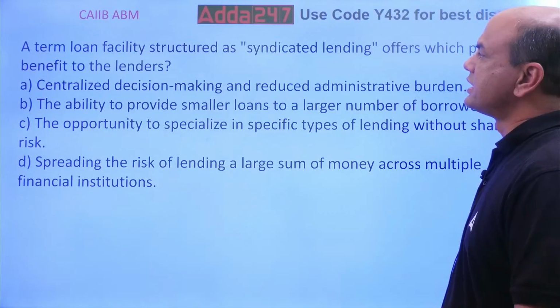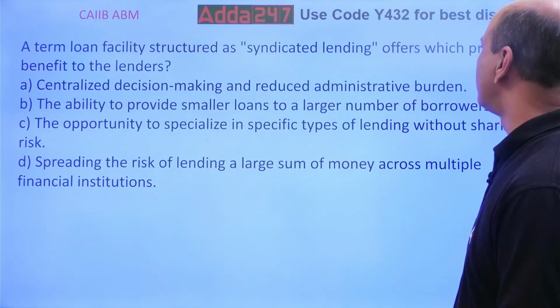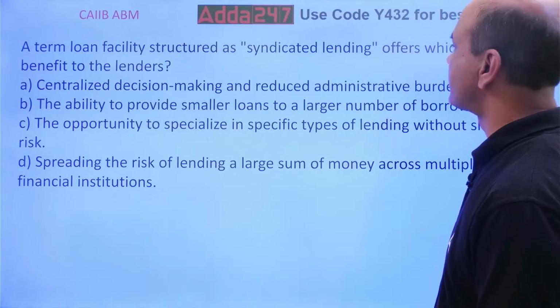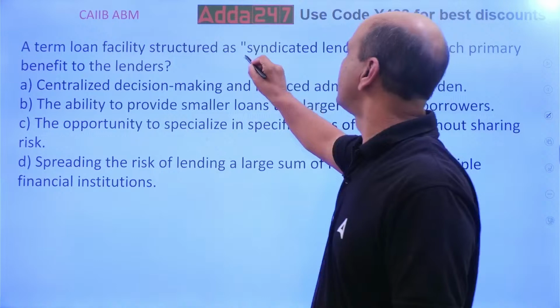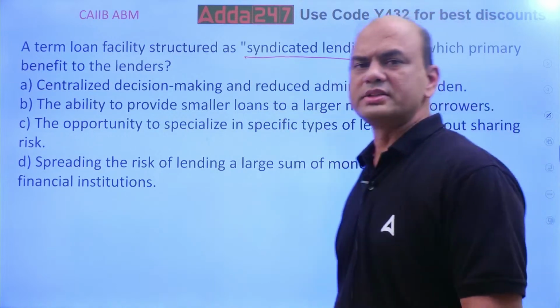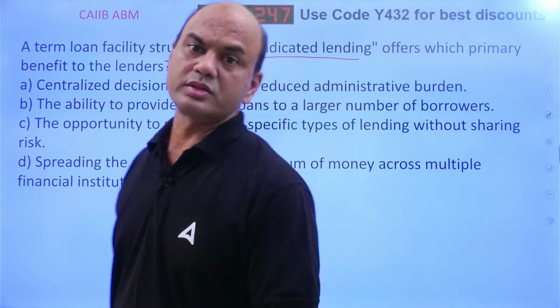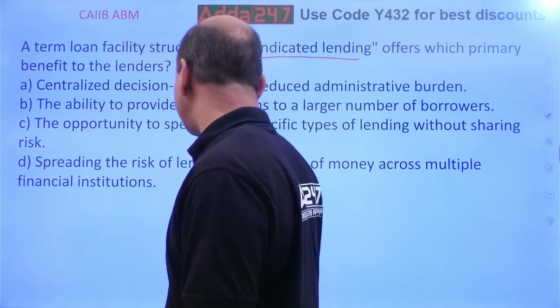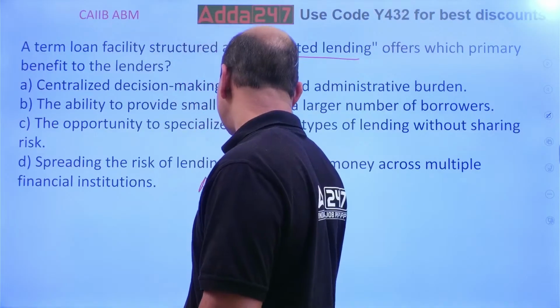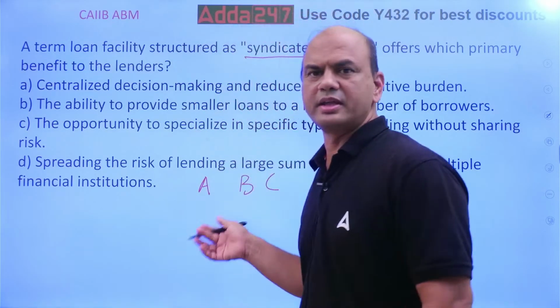A term loan facility structured as syndicated lending offers which primary benefit to the lenders. So syndicated loans. What is syndicated loan? See, there is something called as consortium financing. Consortium means what? 2 to 3 banks. Bank A, B and C. Let's say, example, I am taking 3 banks.